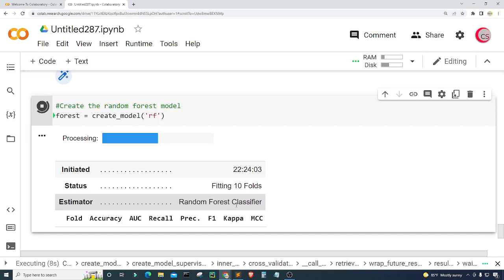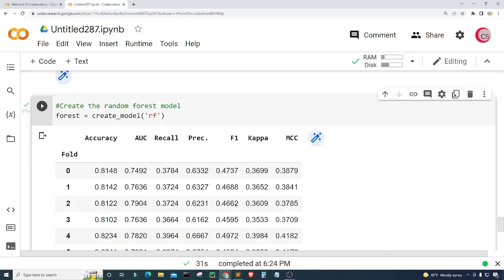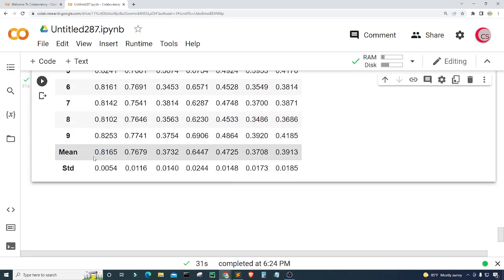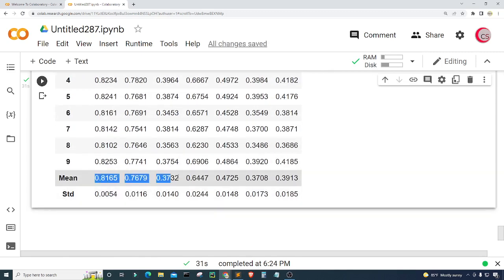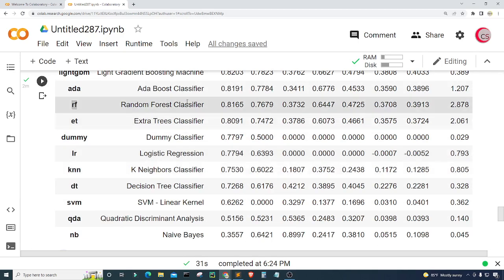So let's just give it some time. Okay, and so it's done, and we can see the model's average here, right? So the average accuracy, the average AUC, the average recall, all that's right here, and this should match what we saw up here. So let's just take a look.